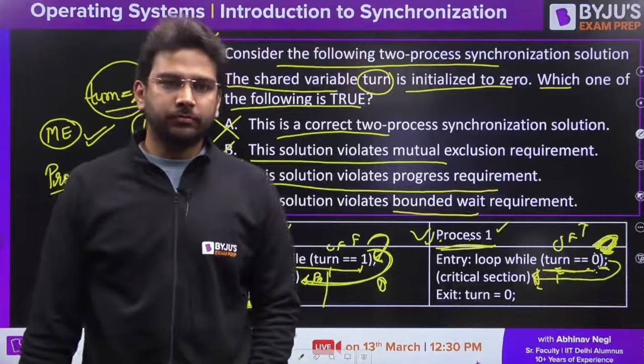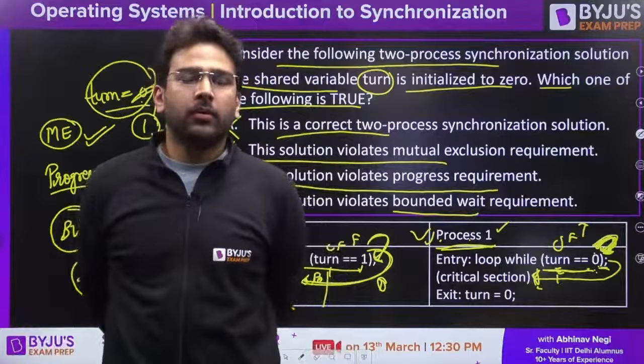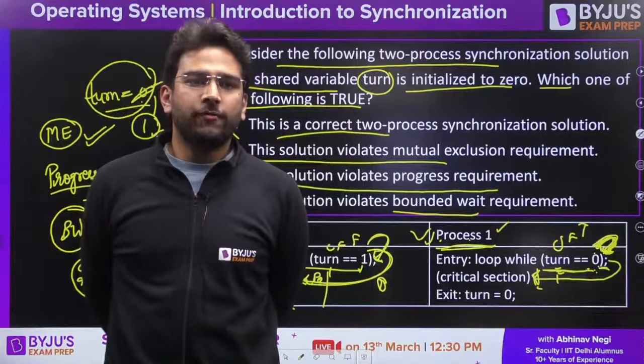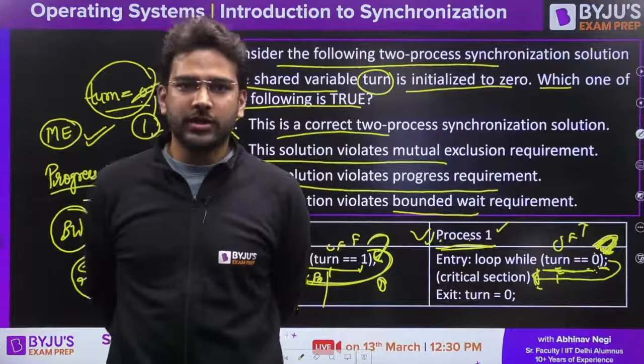What do you say? Shailesh is saying false. That means if strict alternation is not there, bounded waiting is not satisfied.